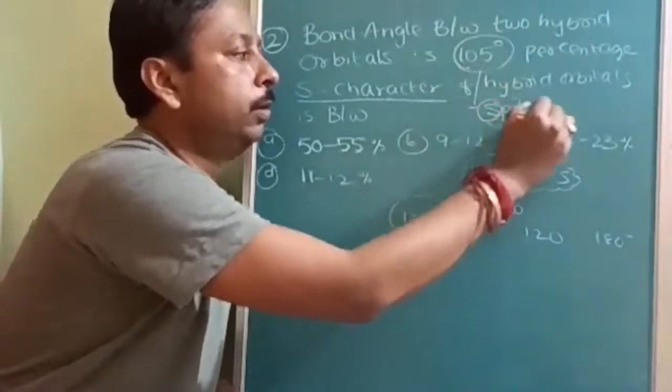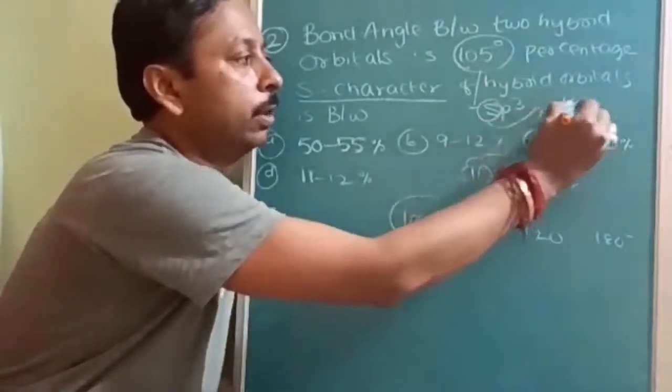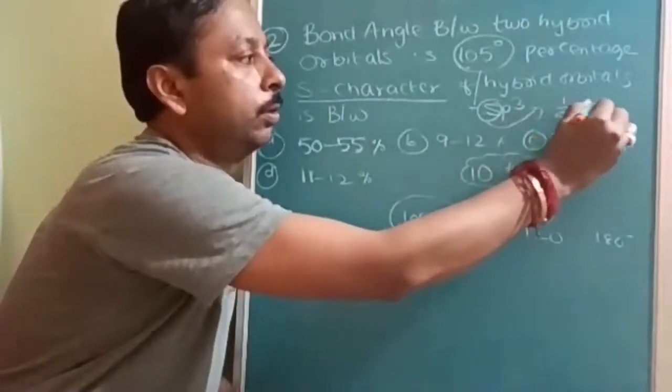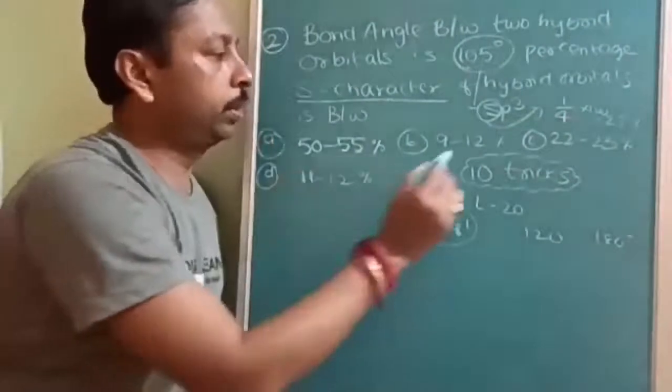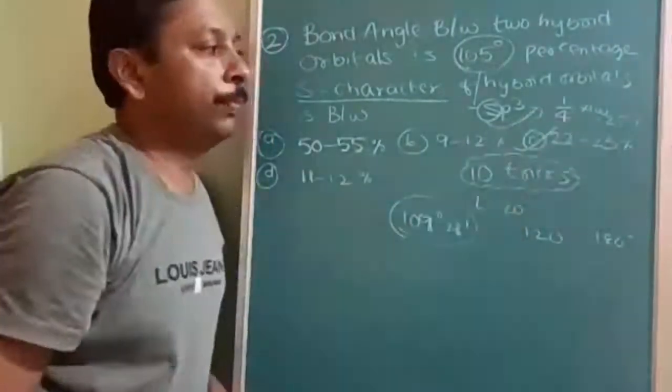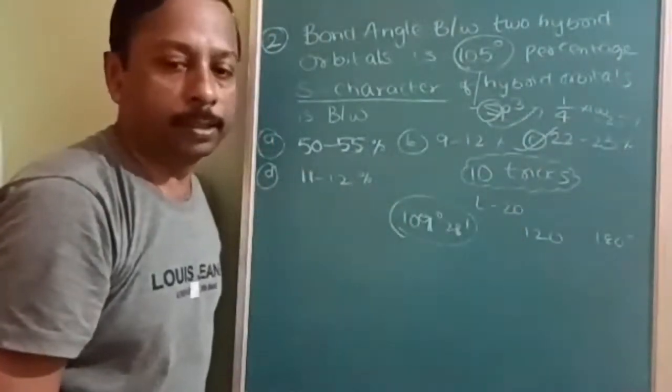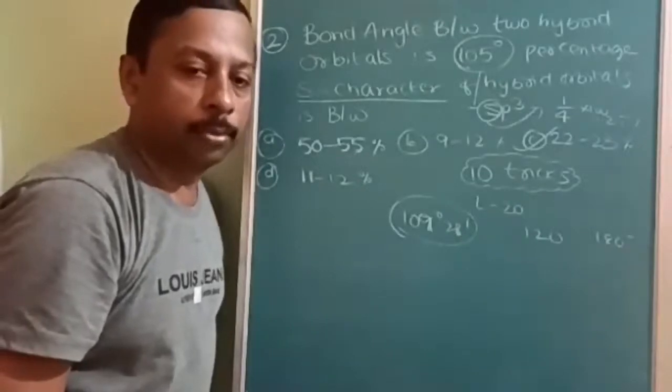So its value must be 1 s orbital out of total 4 orbitals, into 100. So nearby 25%. So which option is nearby 25%? That is 20 to 23%. Okay. So this is the approach with the tricks.